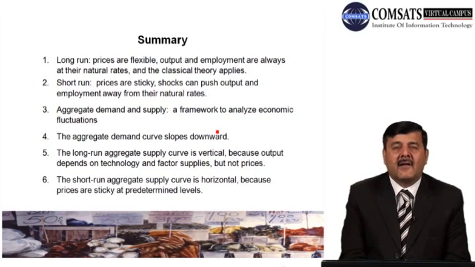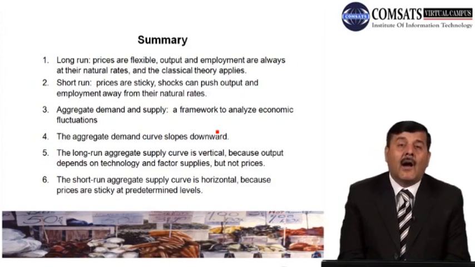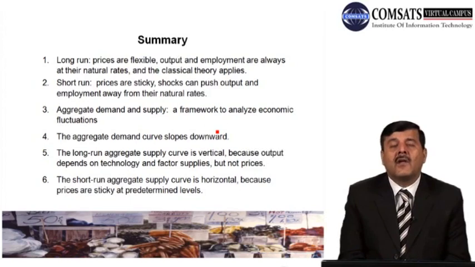After that, we learned about the aggregate demand and aggregate supply model. We have seen that the aggregate demand curve is negatively sloped because of the negative relationship between price level and output in the economy. After that, to complete the model, we drew the supply curve and saw that there is a difference in the shape of the supply curve in the short run and in the long run. In the long run, output is produced by supplies of capital and labor, and they are fixed, they are given. So in the long run, aggregate supply is vertical.